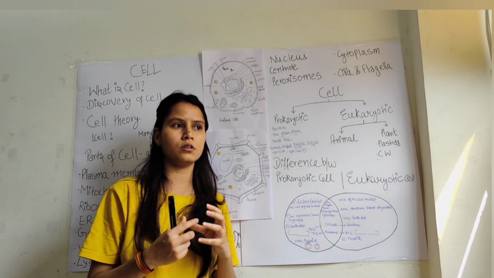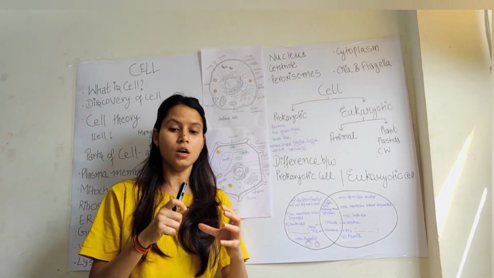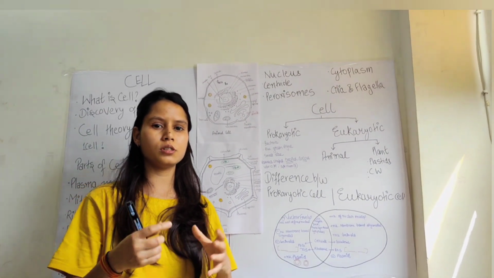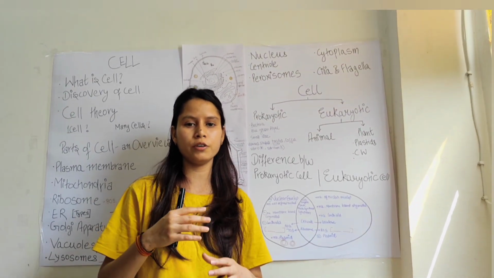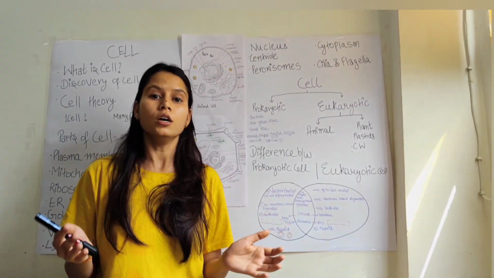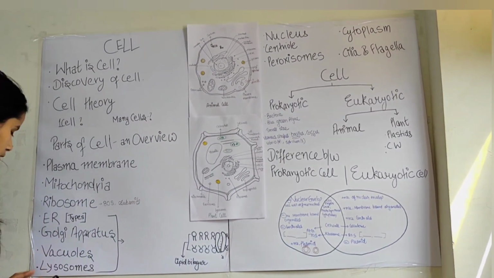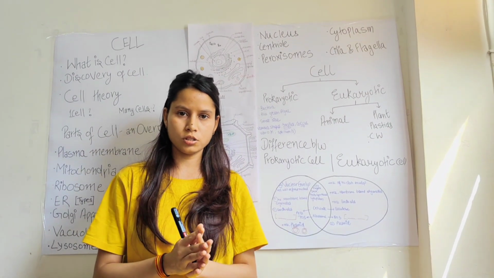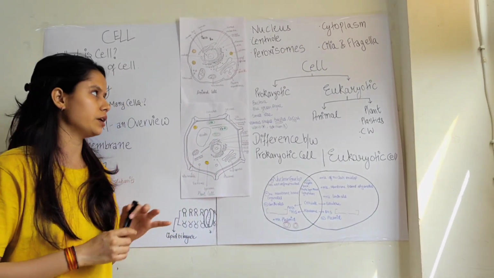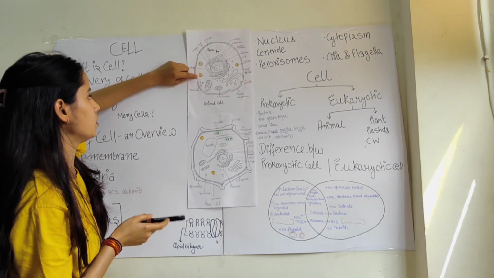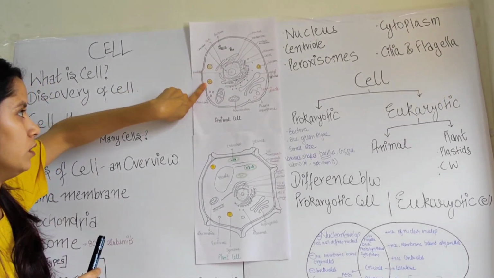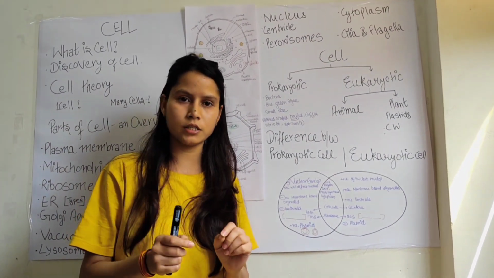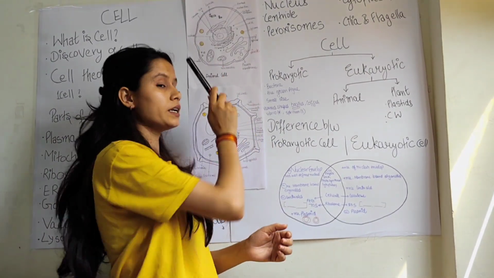Further, vacuoles are simple hollow spaces surrounded by a lipid bilayer, in which molecules are stored, or proteins are stored, or whatever things have to be transported, they are transported through the vacuoles. Further, lysosomes. Lysosome plays an important role because lysosome is a single membrane structure. It contains hydrolytic enzymes. The yellow colored membrane bound organelle is the lysosome. It contains many hydrolytic enzymes. These enzymes act at acidic pH, so the environment of the lysosome is acidic.